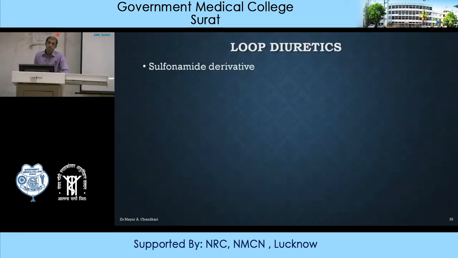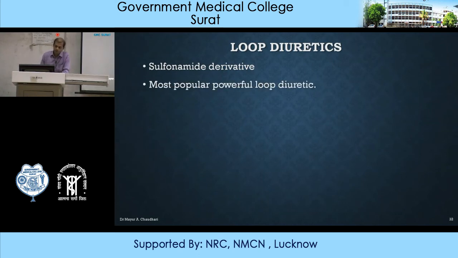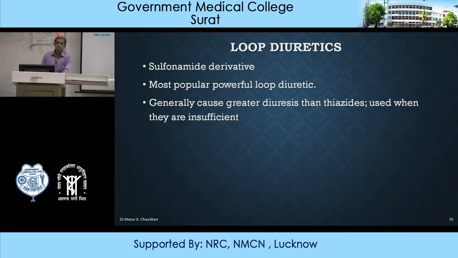Basically, furosemide is a sulfonamide derivative. Sulfonamides are one of the antimicrobial agents. Furosemide is the most popular and powerful loop diuretic. It generally causes greater diuresis than thiazides, and they are used whenever thiazide diuretics are found to be insufficient. So whenever you want more diuretic action, loop diuretics are preferred in comparison to thiazide diuretics. They can enhance calcium excretion as well as magnesium excretion.